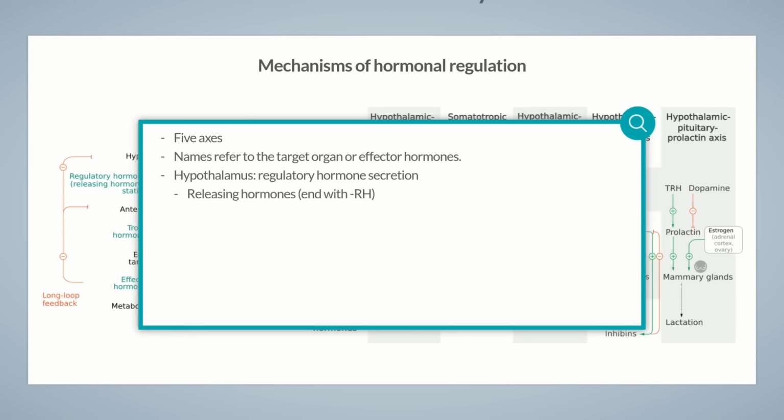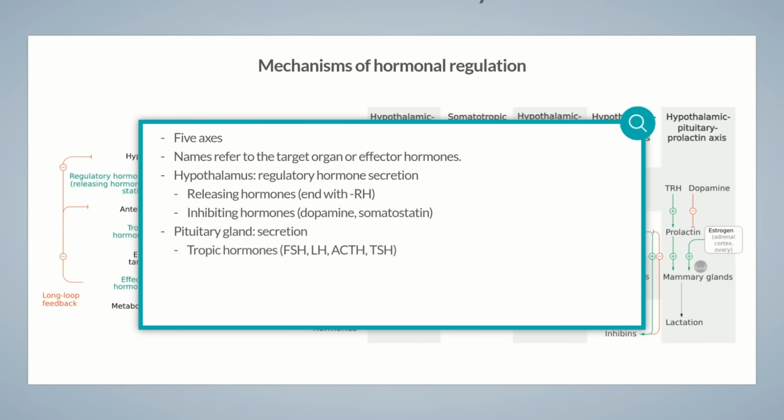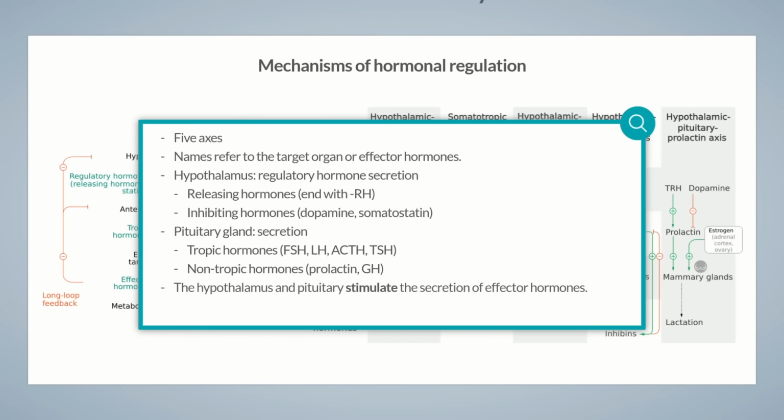In addition, the hypothalamus produces inhibiting hormones such as dopamine, which inhibits the production of prolactin from the pituitary gland, and somatostatin, which inhibits the secretion of both TRH and GHRH. The pituitary gland secretes 4 tropic hormones: FSH, LH, ACTH, and TSH, as well as two non-tropic hormones, prolactin and GH. The anterior pituitary hormones are transported via the bloodstream either to peripheral endocrine glands or directly to their target organ where they exert their stimulatory effect.